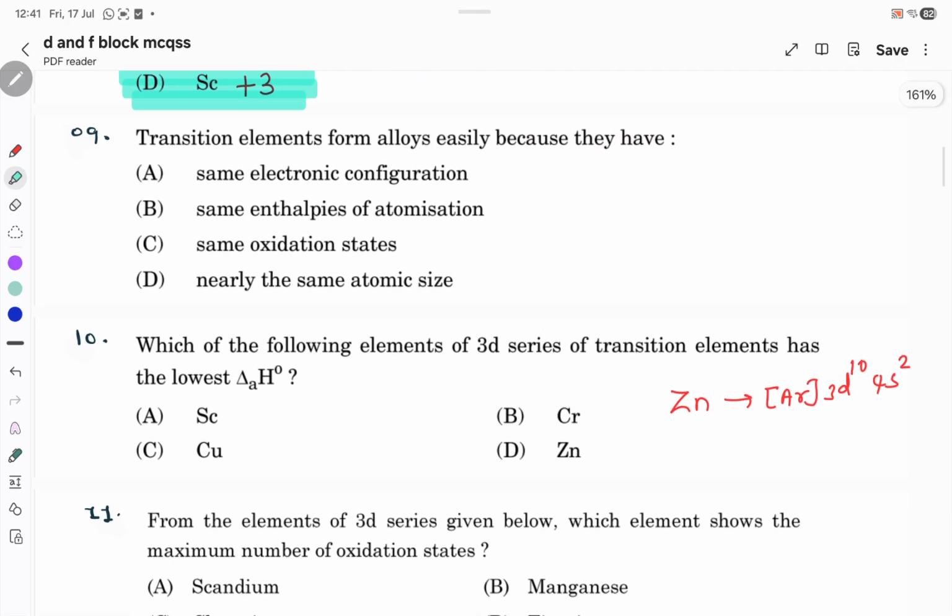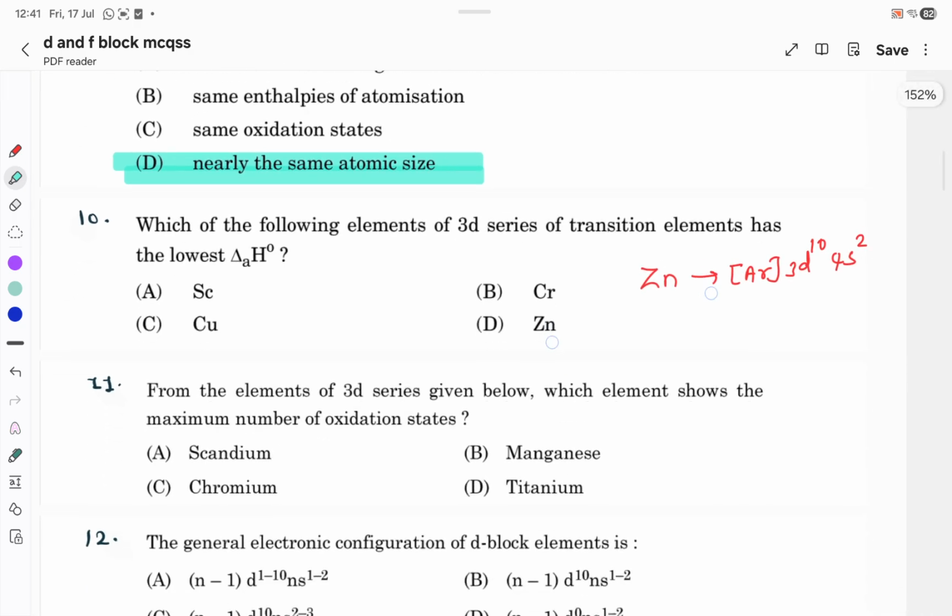oxidation state. Transition elements form alloys easily because they have nearly the same atomic size. Because of the same atomic size, this alloy formation can take place.